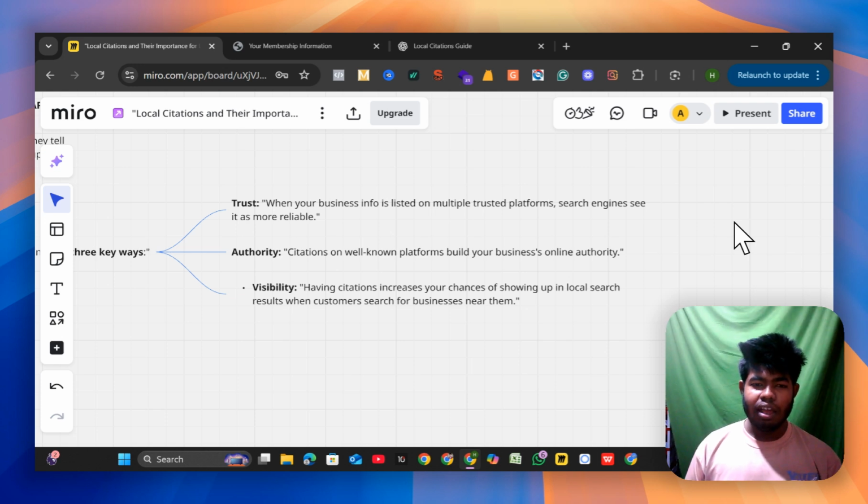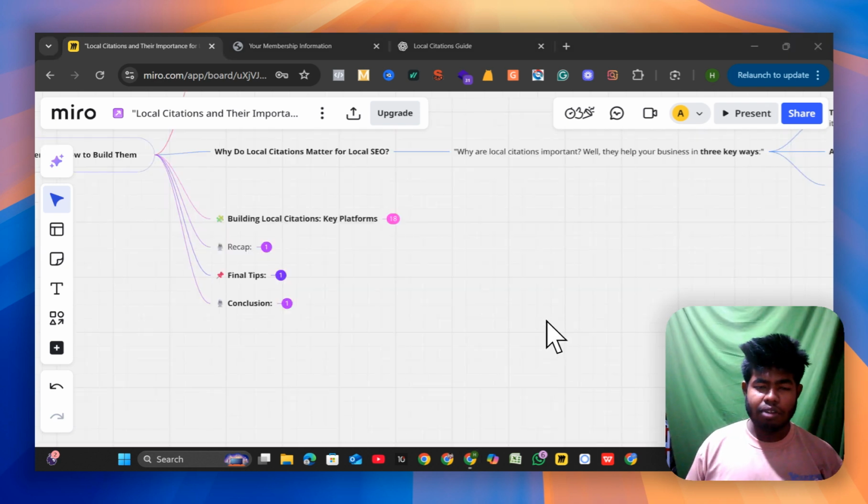Number two, authority. Local citations on well known platforms build your business online authority. Number three, visibility. Having citations increases your chance of showing up in local search results when customers search for businesses near them.